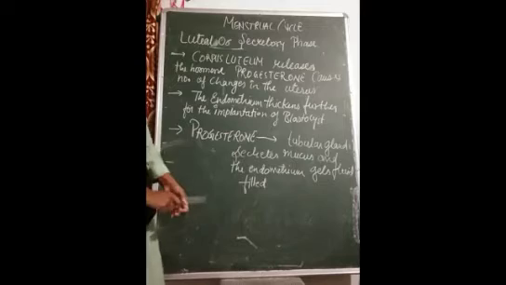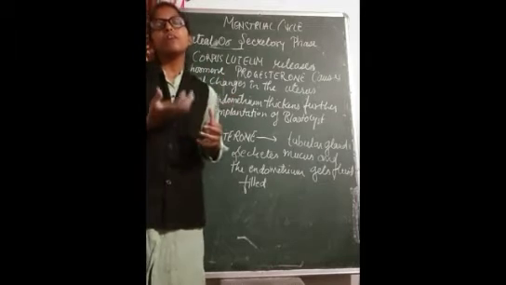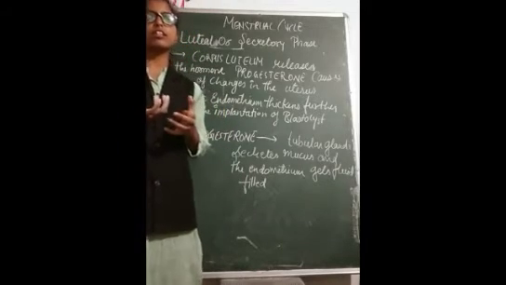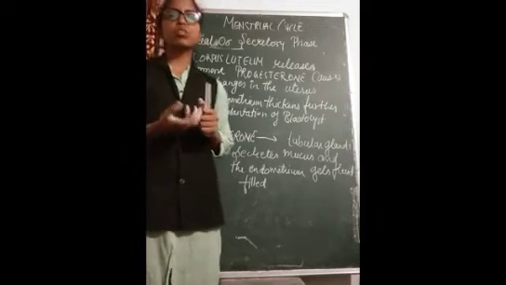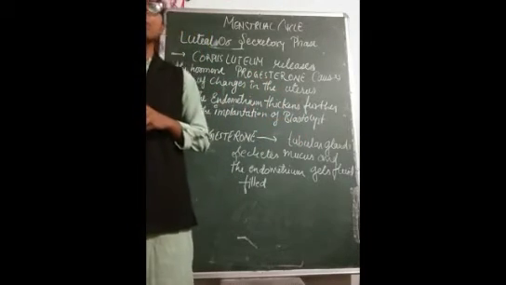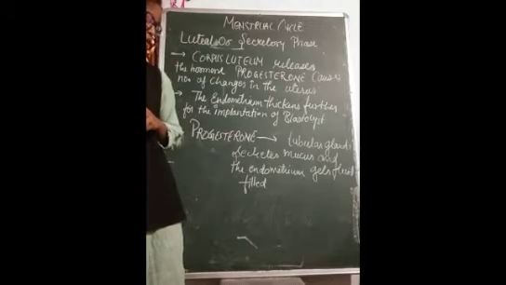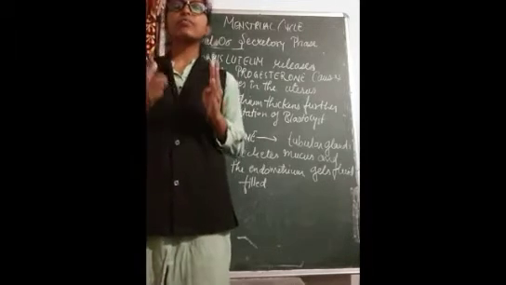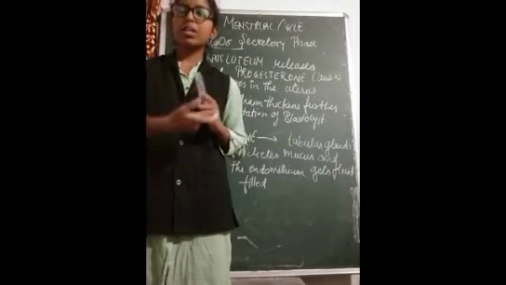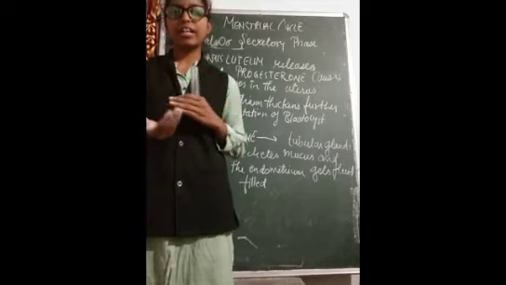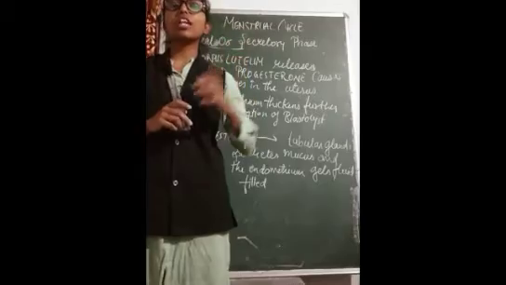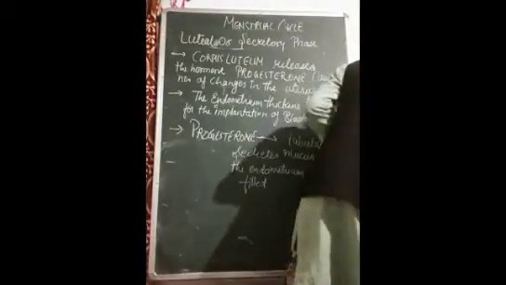Students, corpus luteum is formed when the Graafian follicle is breaking down, and that corpus luteum is also responsible for secreting the hormone known as progesterone. This progesterone will inhibit the hypothalamus gland, giving it a signal to relax for the further cycle, which has to take place after the 28 days.